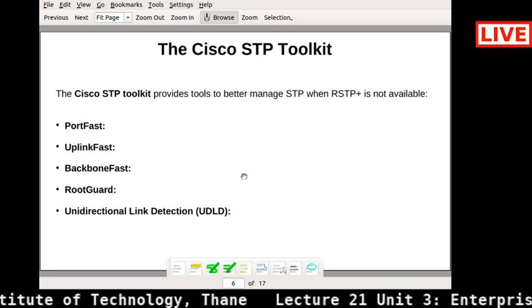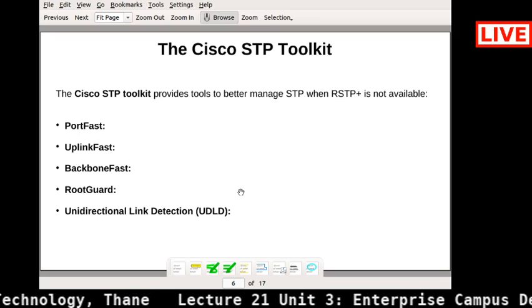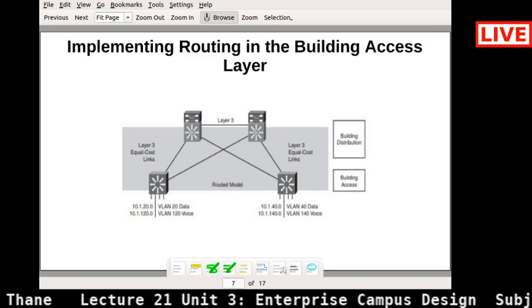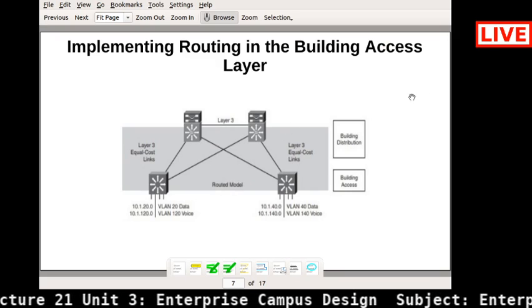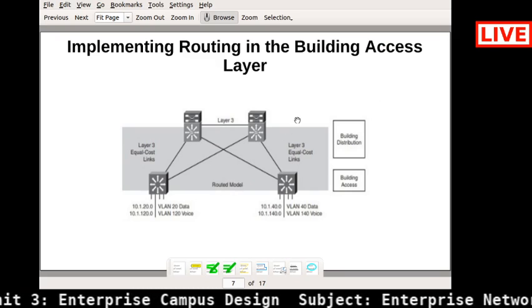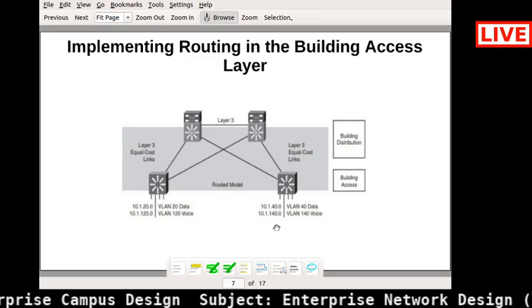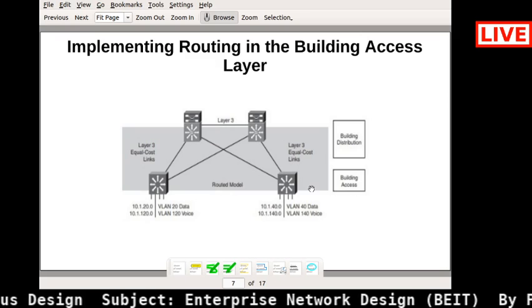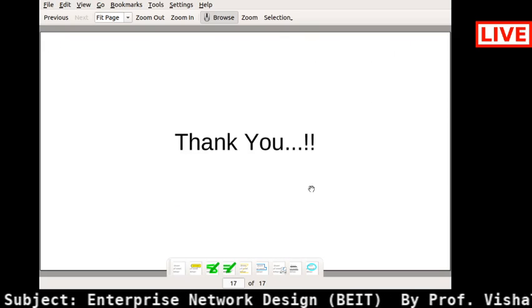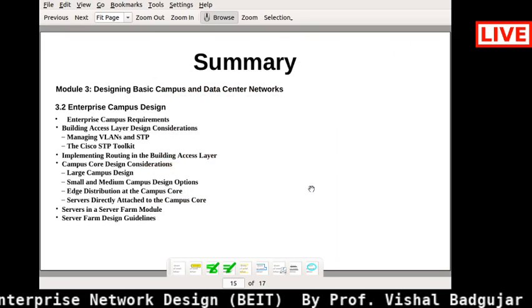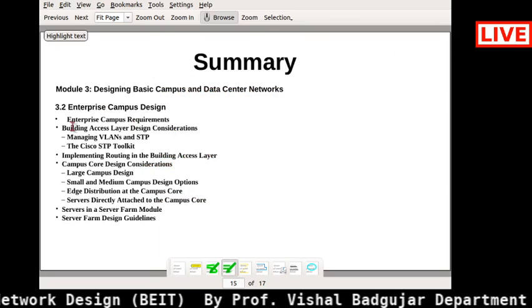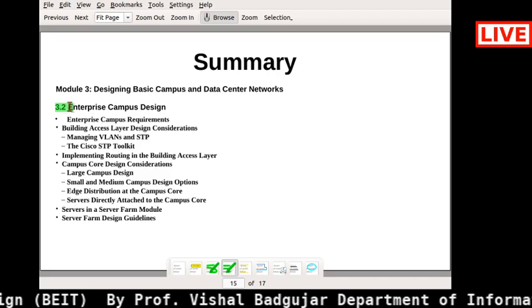We will stop today and go with the implementation of routing in the building access layer in our next session, because we have limited time now. What we have covered today: we started with the enterprise campus design.